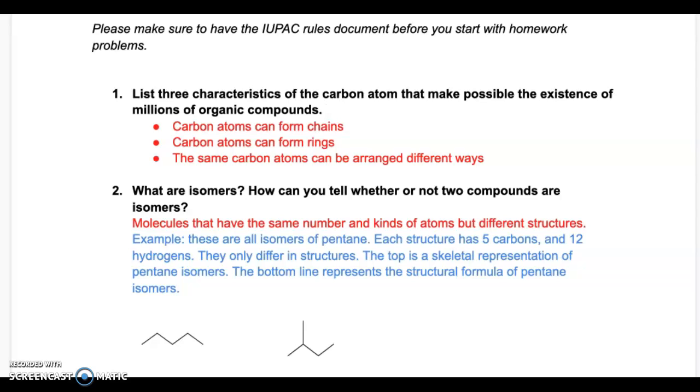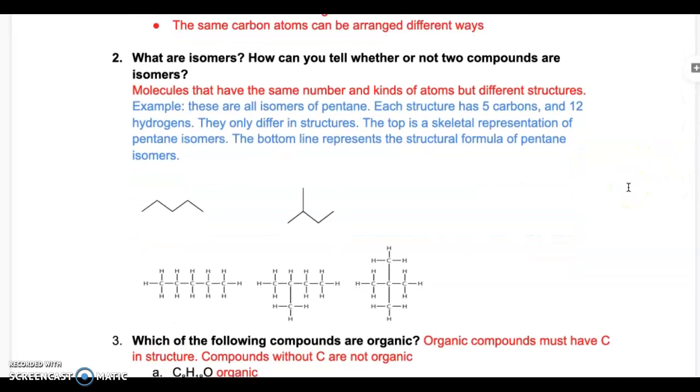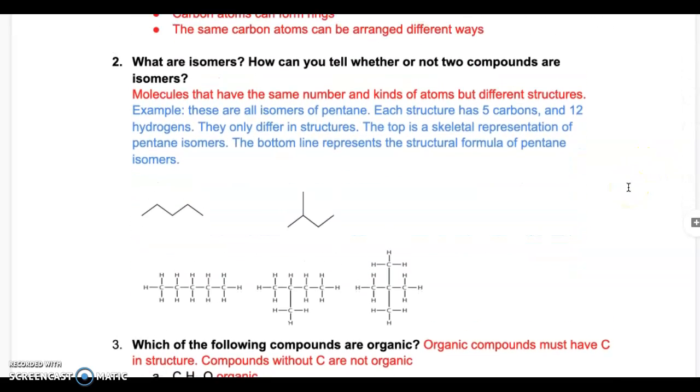And question 2 is actually: what are isomers and how can you tell whether or not two compounds are isomers? Isomers are molecules that have the same number and kinds of atoms but different structures. And over here I provided to you some of the examples of isomers. It is very easy to find an isomer because, for example, over here we have an isomer of pentane. And we have different structures over here.